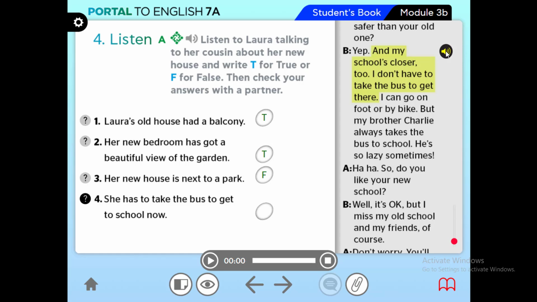And my school's closer too. I don't have to take the bus to get there.